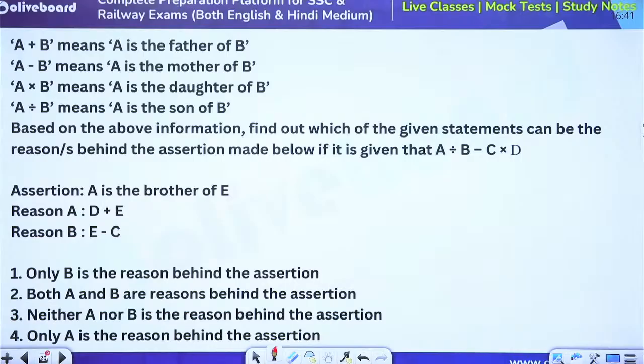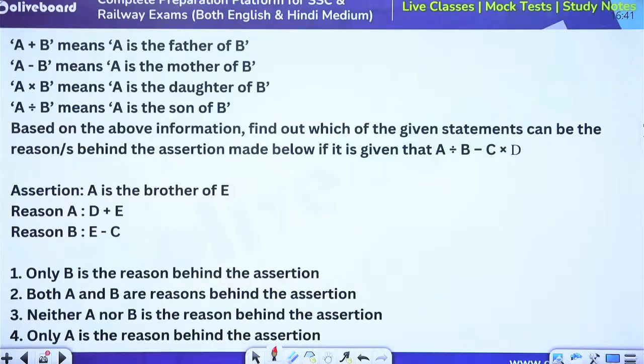A different way of asking a blood relation based question. You must have seen this question somewhere else, I am very sure. So the idea is keep practicing variation. Blood relation need not be asked only in a simple form or a coded form. They can ask you in any format. They can even form an assertion reason out of it like it is visible here. So be ready with variation so that when anything new comes across, you are not nervous, you don't panic.